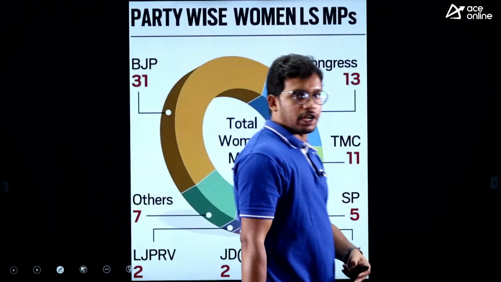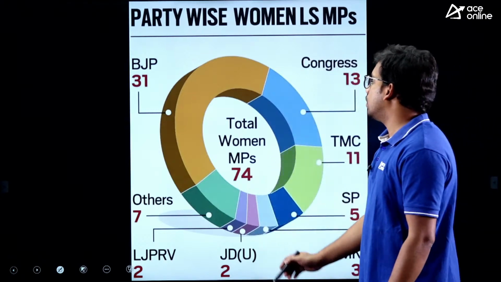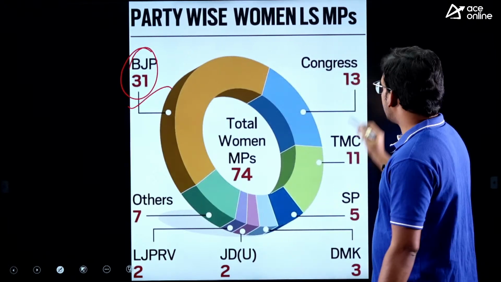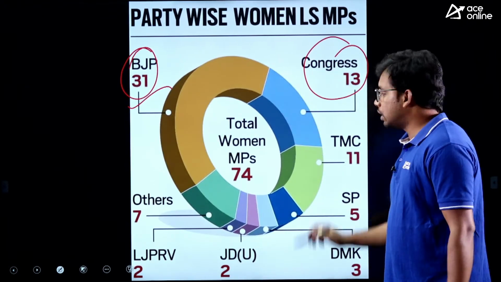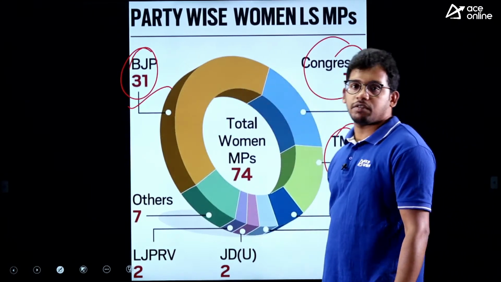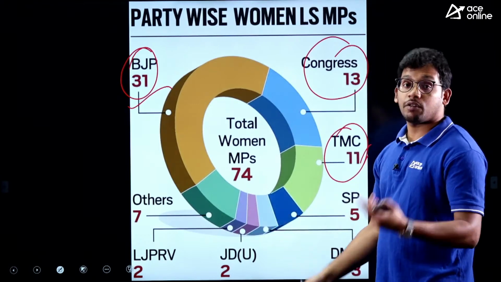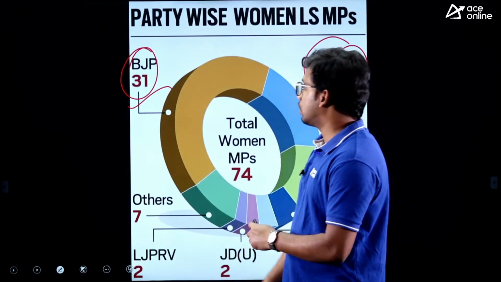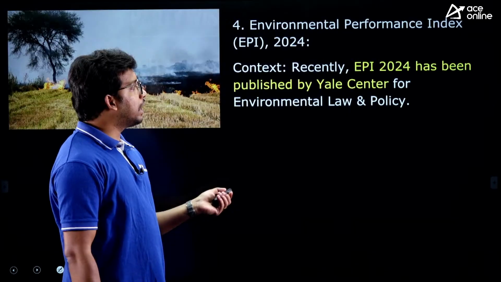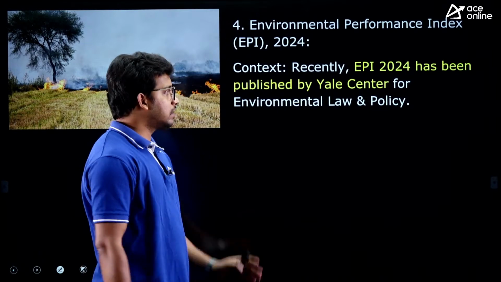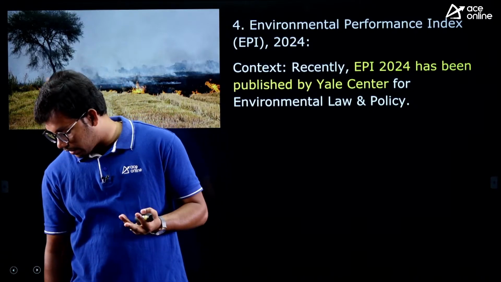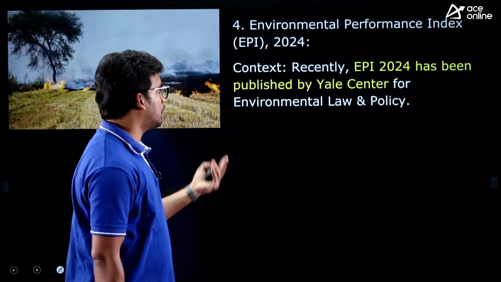And this is the composition again given. The highest women members were coming from BJP, 31 members, then followed by Congress, 13 members, then Trinamool Congress of West Bengal, 11 members. So these 3 parties had the highest women members. The rest of all the parties are almost negligible, right? That is about the data related to women in the current, recently elected Lok Sabha. Fine. Very factual in nature. You just need to remember the facts. There is no concept as such to explain.